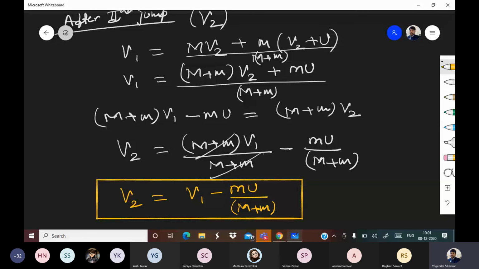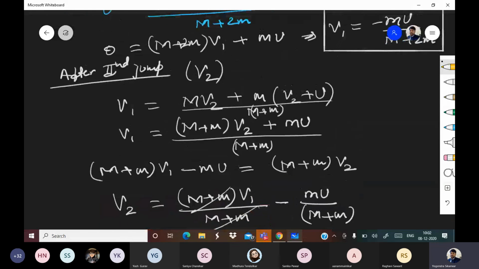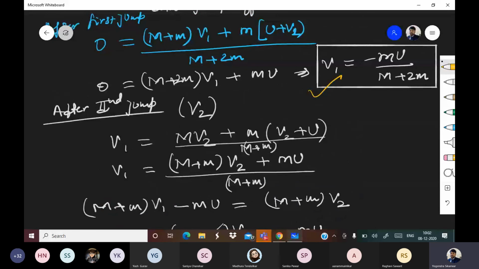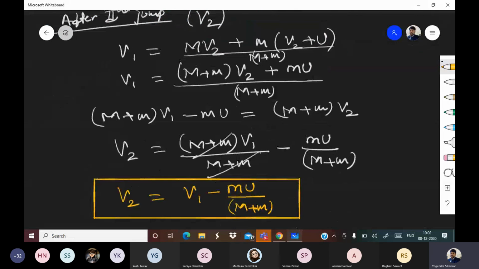V1 we have already calculated, so you can put that value of V1. Where is V1? Here is V1. Okay. Quickly solve everyone, and give me the answer. All of you are getting this answer only? Tanmay, Amod, Amal, Sakshi, Yash.